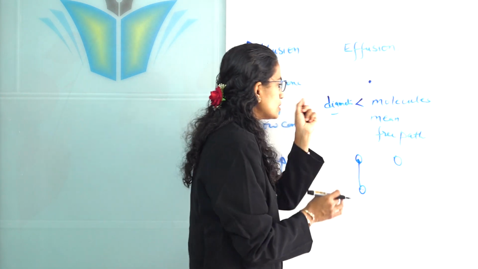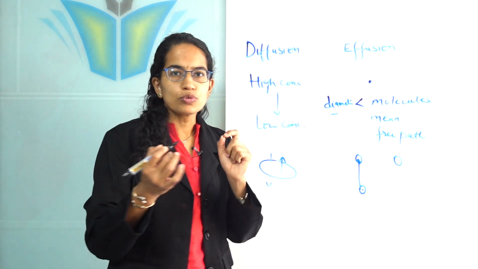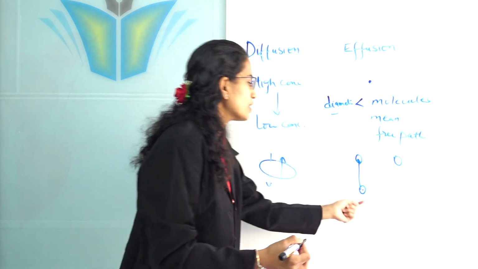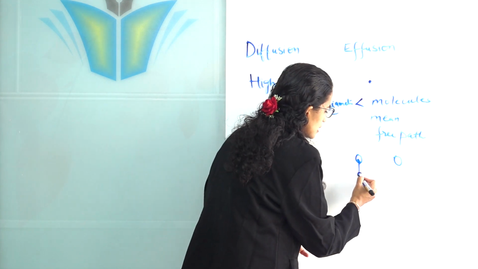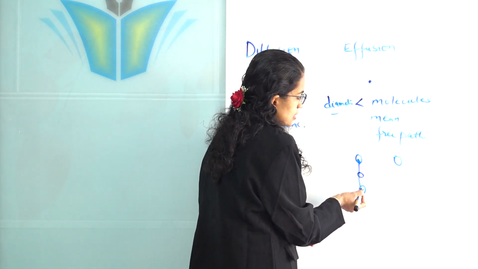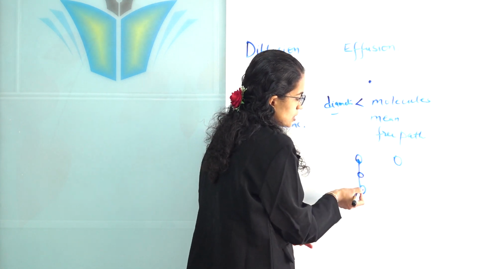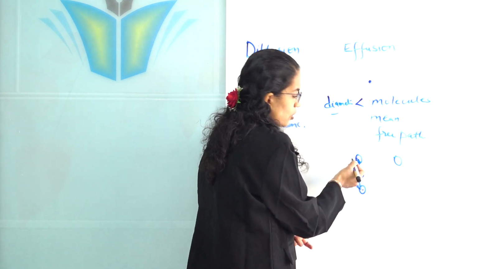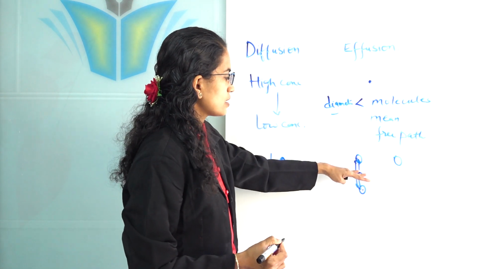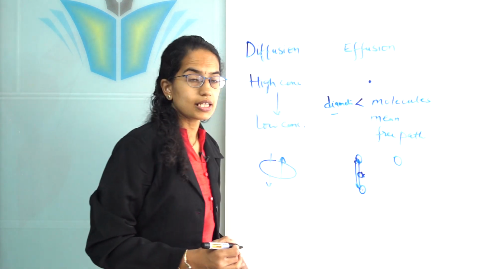But since the hole size is so small, on an average the most probable case would be that one particle can move at a time, because if I bring in another particle here, that means this mean free path would change. The average distance between the two particles has to be minimum in order to collide, and then only the collision would take place. So there is not a possibility that I can have another particle here.